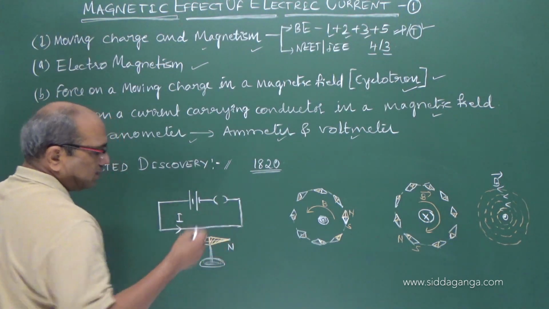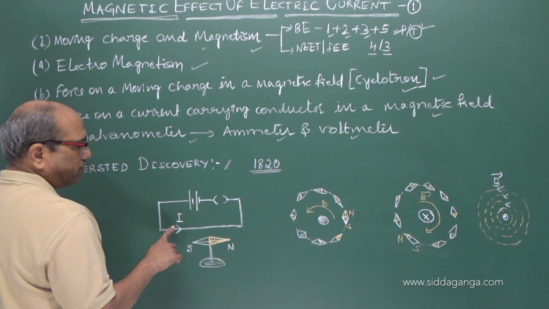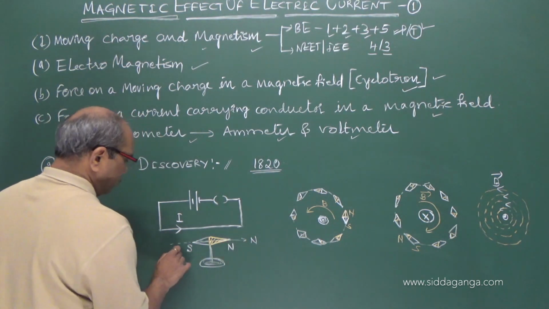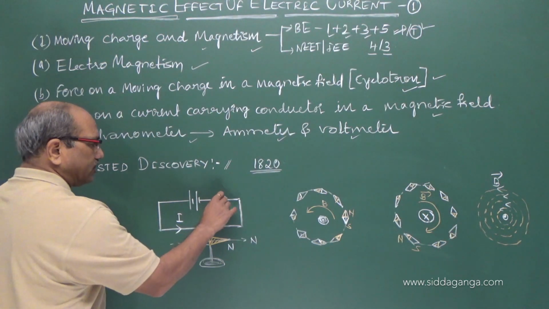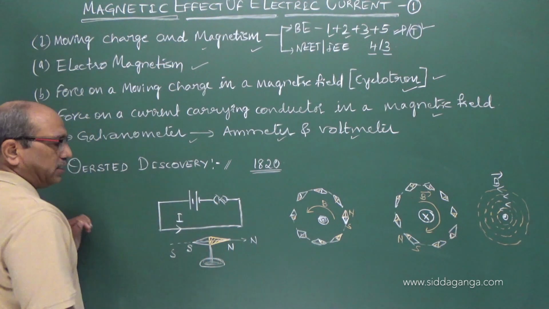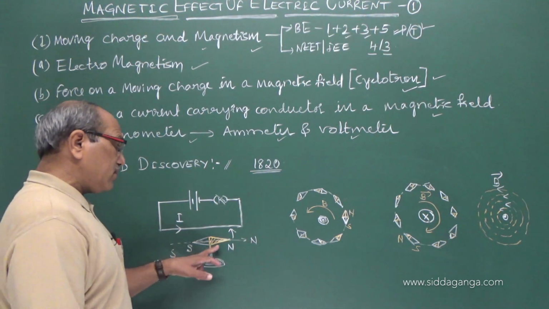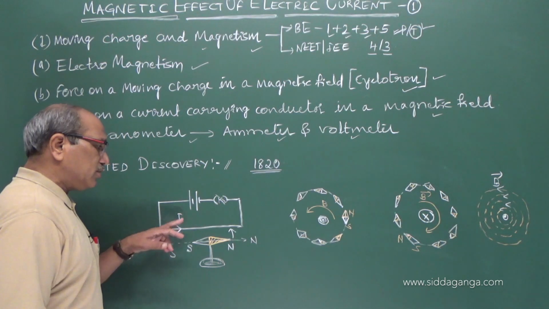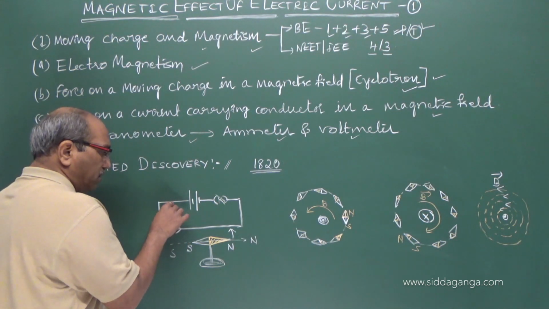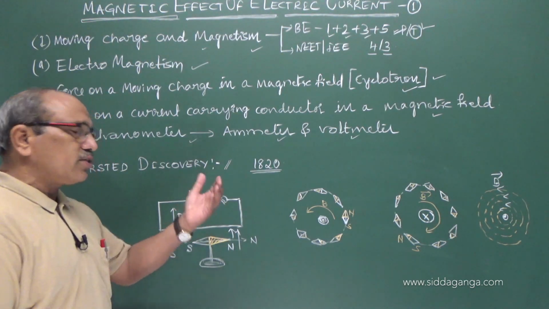Consider a magnetic needle freely pivotable in the horizontal plane. When the circuit is not carrying current, the magnetic needle rests along north and south. But when the key is closed, current is established in the wire, which is placed above the needle, and immediately the needle deflects. It shows a deflection when current is carried by this wire. If you increase the strength of the current, we see an increase in the deflection. More the current, more the deflection we observe.